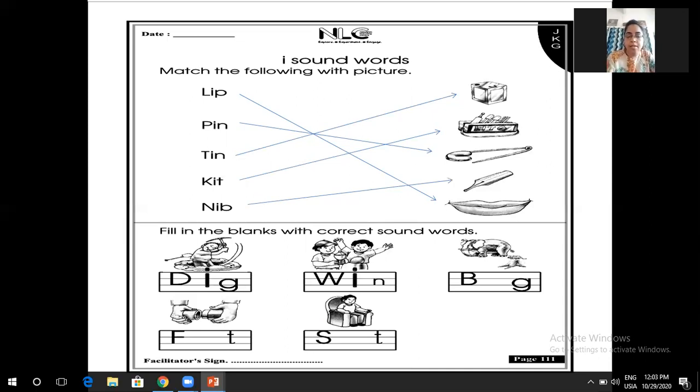Next is big. B is written, G is written. So which letter is missing here? I. B, I, G. Big.